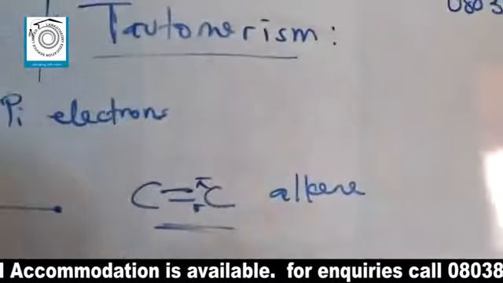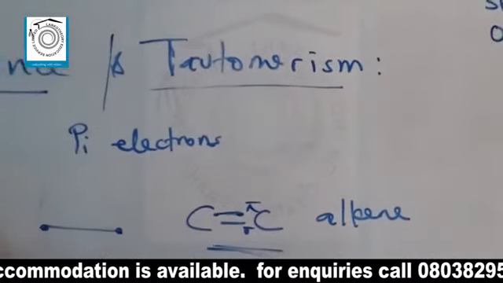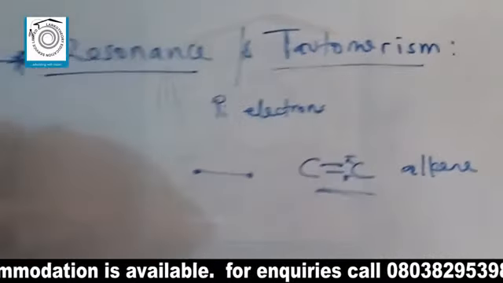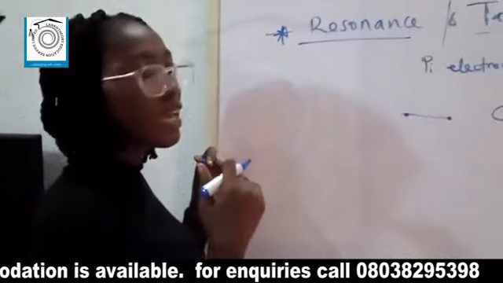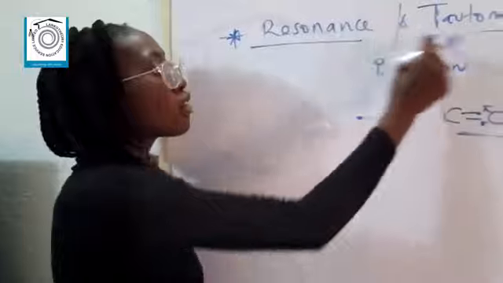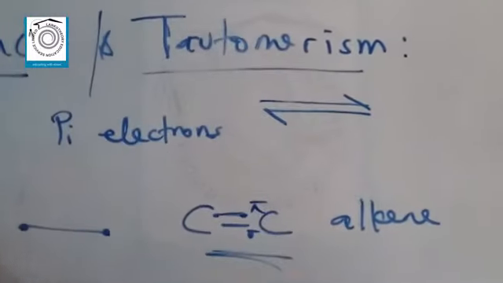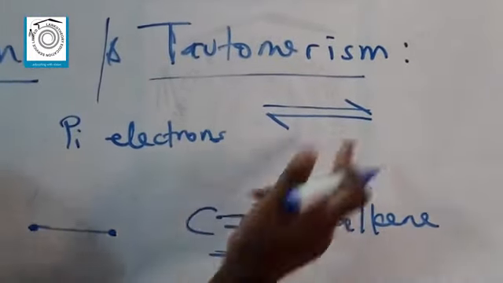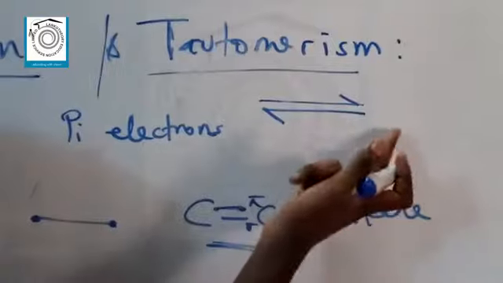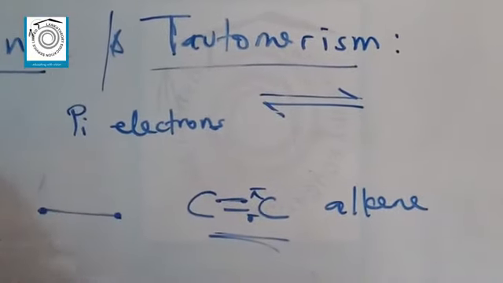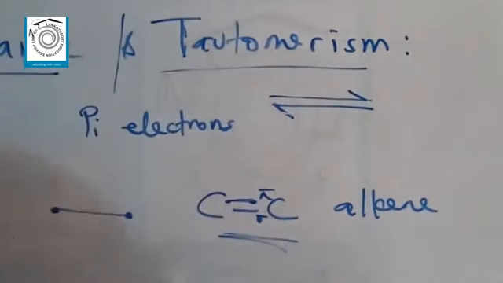Now, to define tautomerism, tautomerism is a type of isomerism whereby the isomers exist in dynamic equilibrium. Because of that word equilibrium, tautomerism can be represented by the chemical equilibrium symbol, which is this. That's showing that the rate of forward reaction is equal to the rate of backward reaction. So tautomerism is characterized by 2 things.